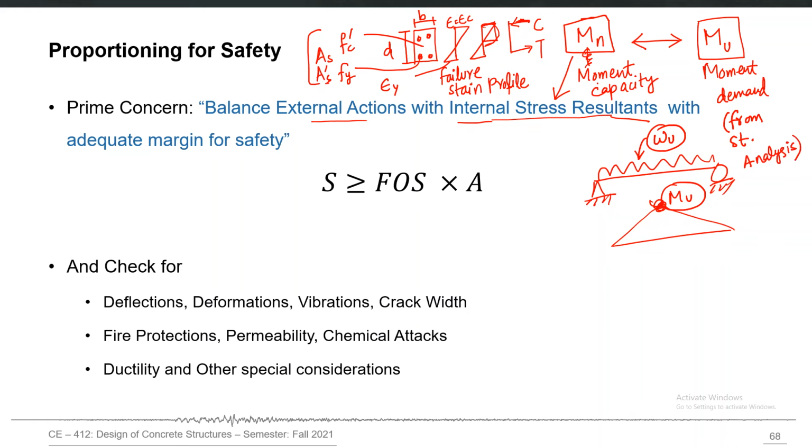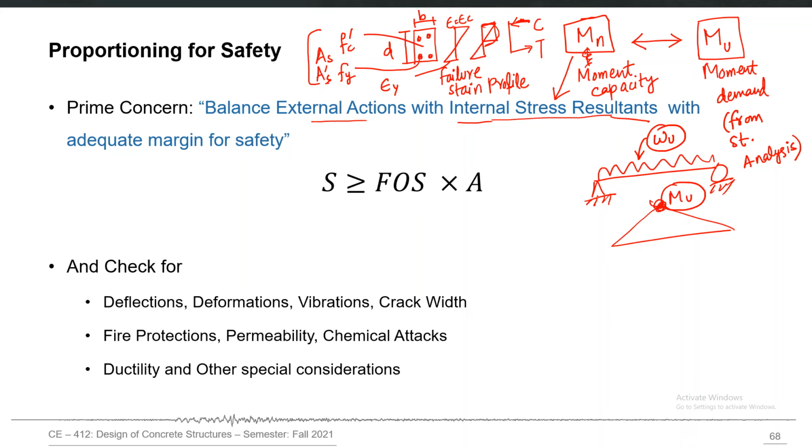Now the design is all about balancing these two quantities. And this moment is just one example. This can be said about shear also, about the axial load also, about torsion also. So the moment capacity coming from the material properties, amount of steel, everything is Mn. The moment demand is coming from the applied loading side by considering the length of the element, boundary conditions, and the whole structural analysis purpose.